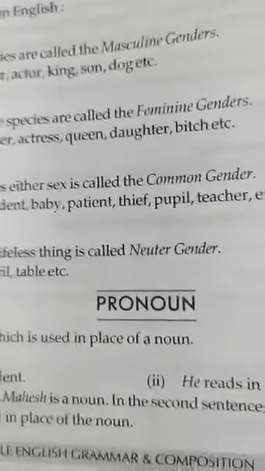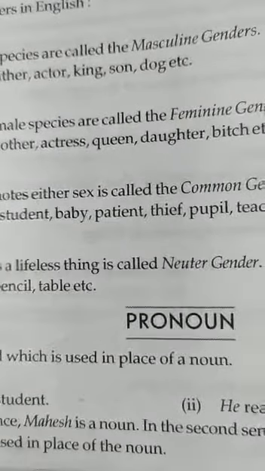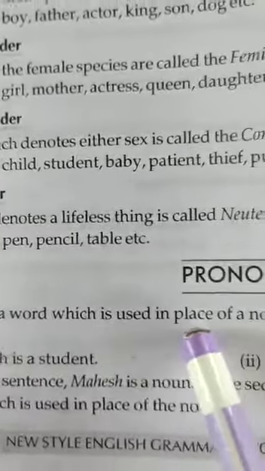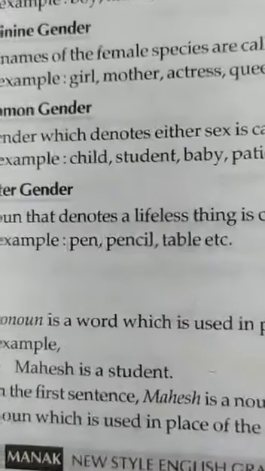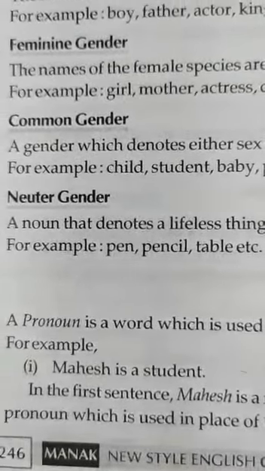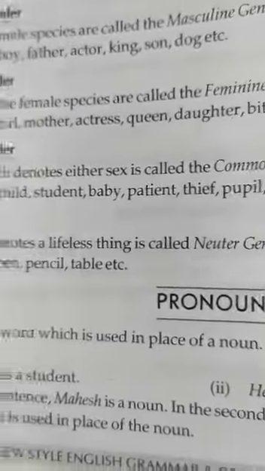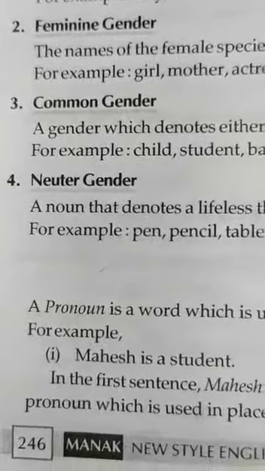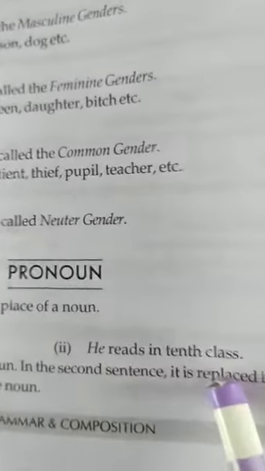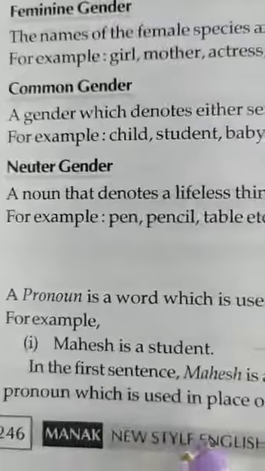Now we will start the next topic, pronoun. A pronoun is a word which is used in place of a noun. For example, Mahesh is a student. He reads in 10th class.